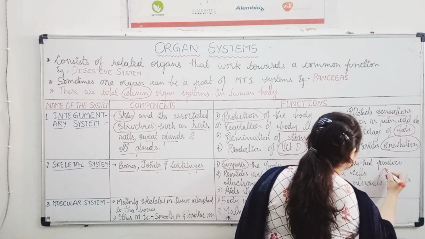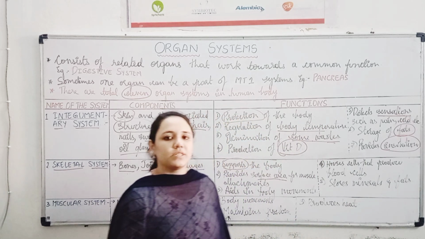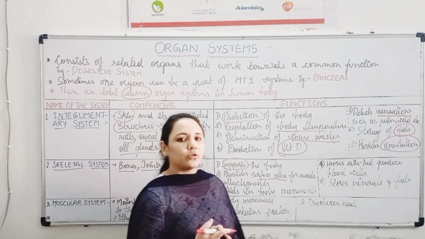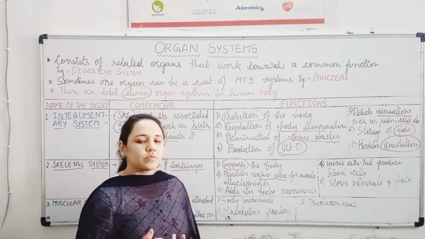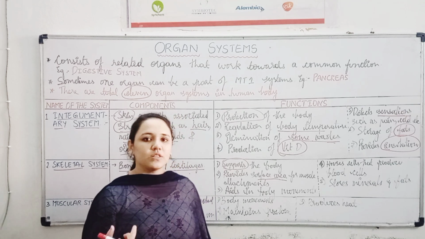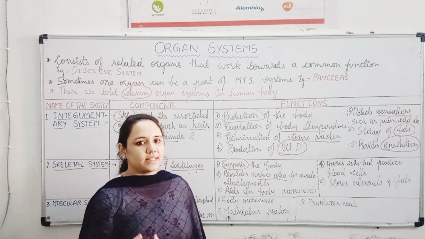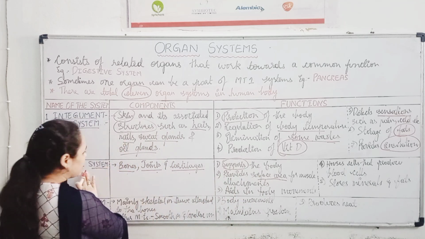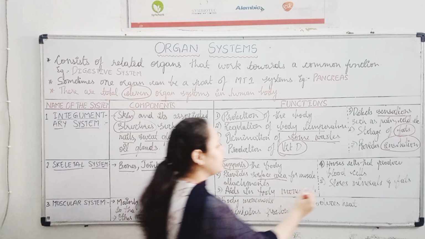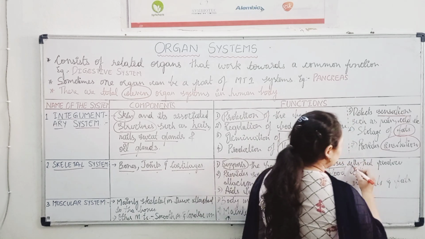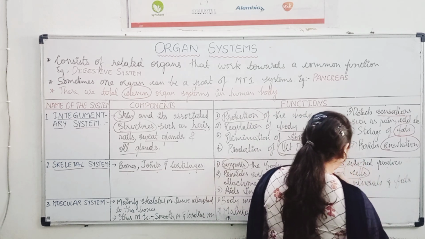Next, it houses cells that produce the blood cells. जैसे हमारे bones में जो bone marrow रहता है उसमें different cells produce होते हैं जिसको stem cells बोलते हैं. So from stem cells only different blood cells are produced. So that is another function of skeletal system. What it does? It houses, मतलब it provides space for cells that produce the blood cells.